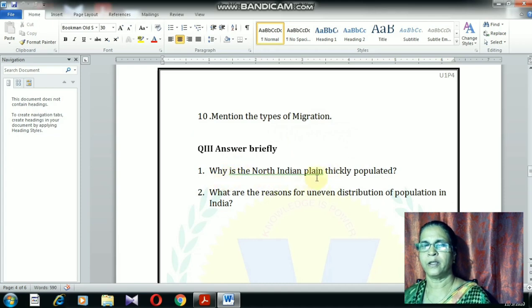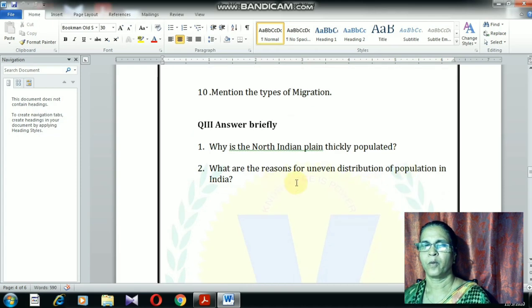Why is North Indian plain thickly populated? Because, as I told you, fertile soil and favorable climate. What are the reasons for uneven distribution of population in India? Due to climate and variation in the climate, as well as relief features are the factors.